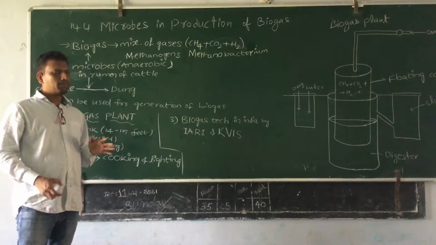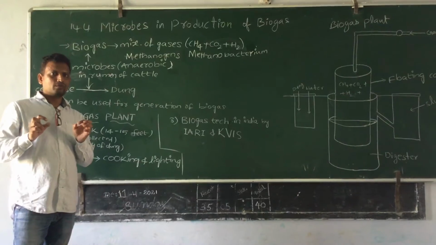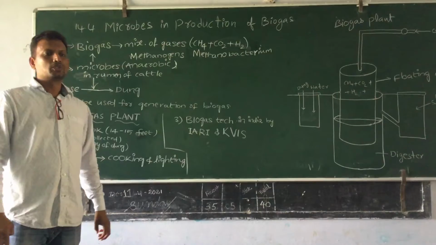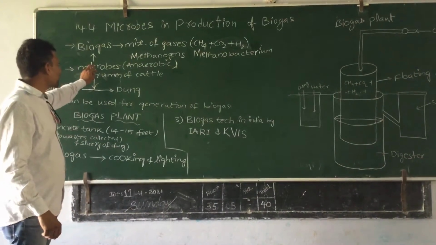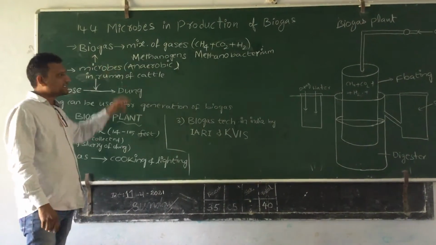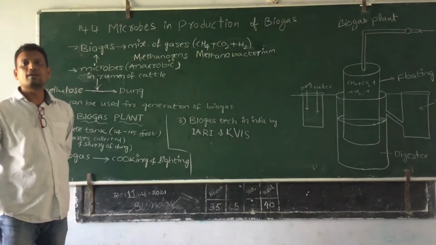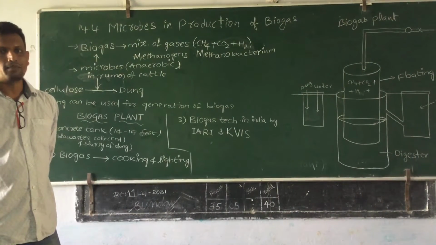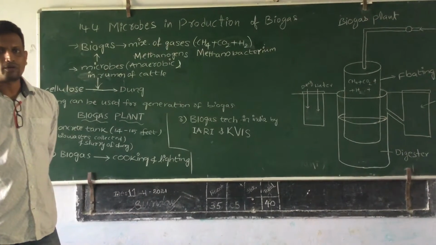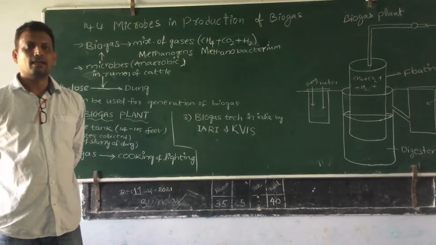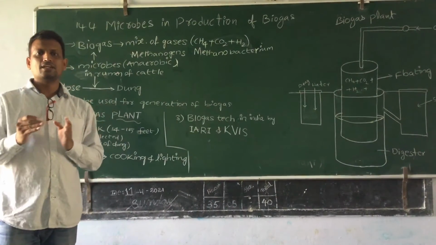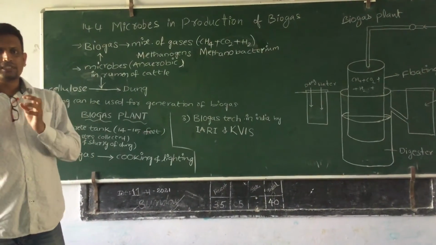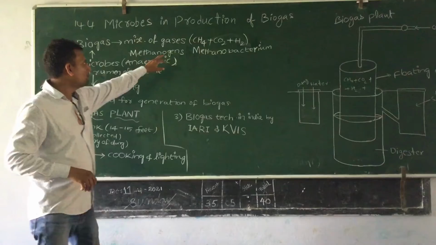There are many anaerobic microbes which have the capability to produce especially methane. Biogas is a product of anaerobic microbes' metabolism. When some anaerobic microbes digest any sludge, during the digestion they produce a mixture of gases, predominantly methane.